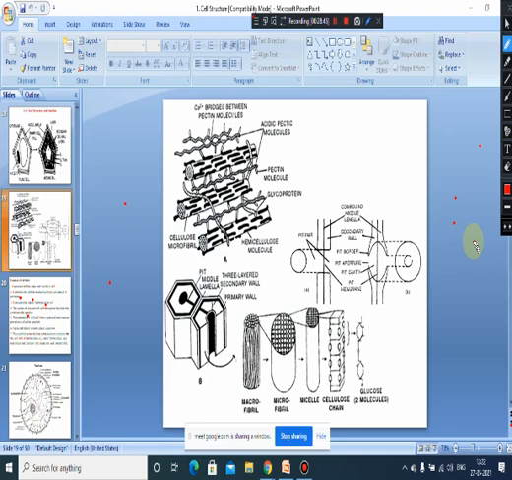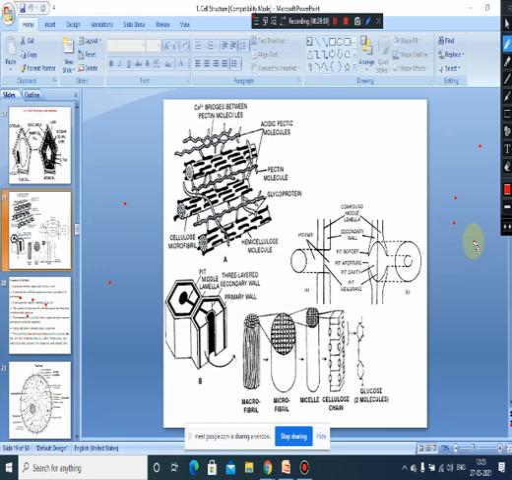Then sometimes we know that the cell wall is also deposited with cutin, which results in a cuticle layer. And also the cell wall is deposited with suberin. And this deposition of cuticle and suberin helps in checking the water loss. Okay, so that is the feature that we can see.